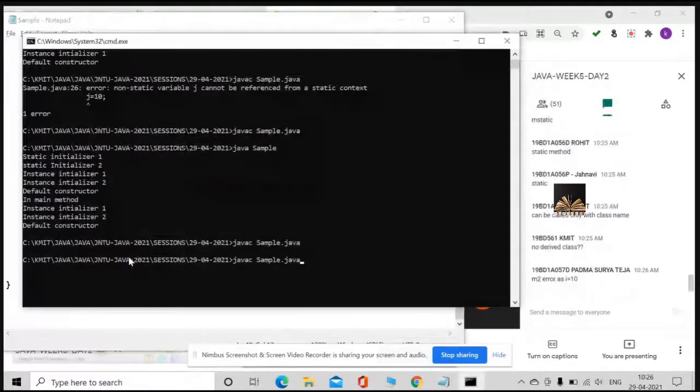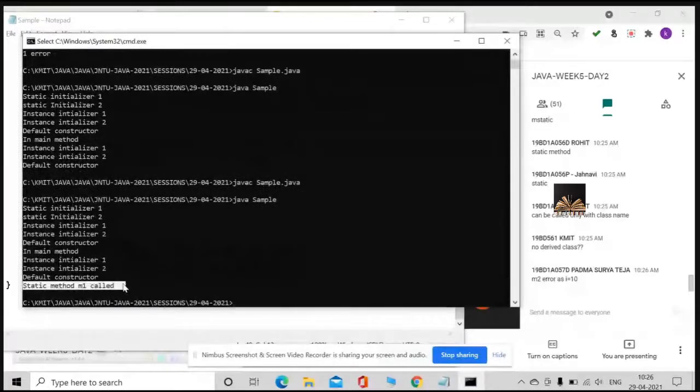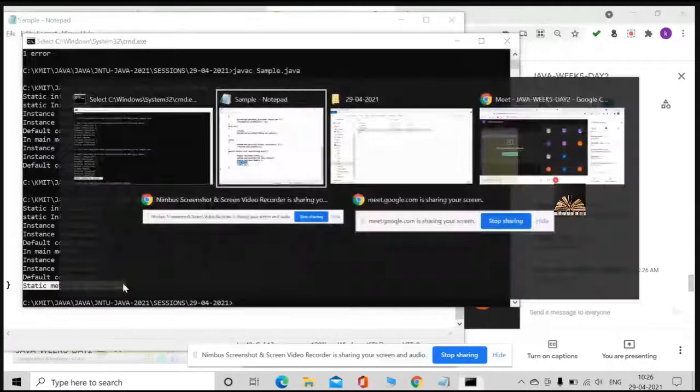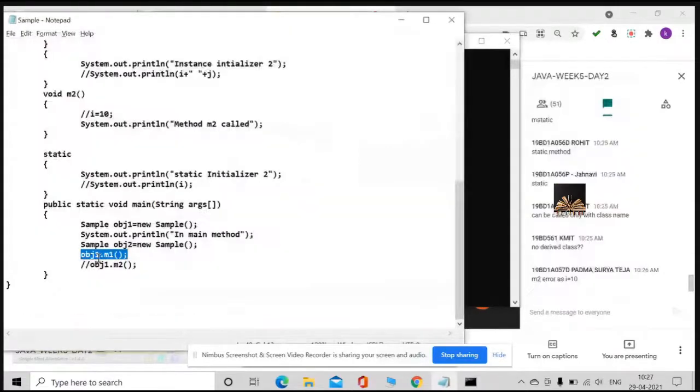What happened, Jahnavi and Rohit? Static method M1 called, no. Static method M1 called, no. That means I'll change it forever. I'll even show this.